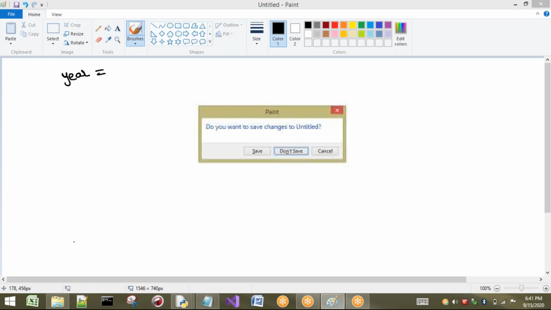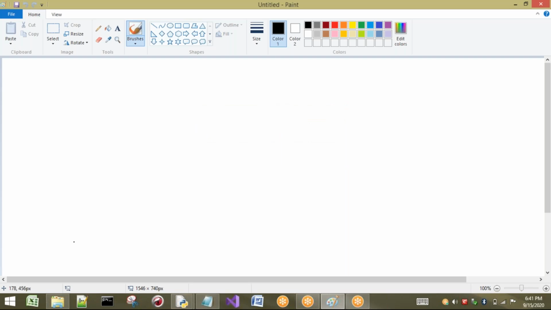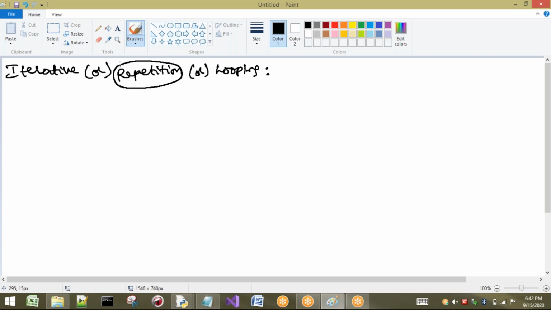Right, now I'm going to the second type of control statements. Those are called iterative statements, or we can consider them as repetition, or we can call it looping. Among these three terms, the easiest to understand is repetition. That means repeatedly. If I want to do anything repeatedly, then I have to go to statements called repetition statements.